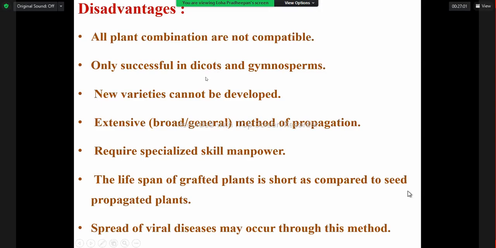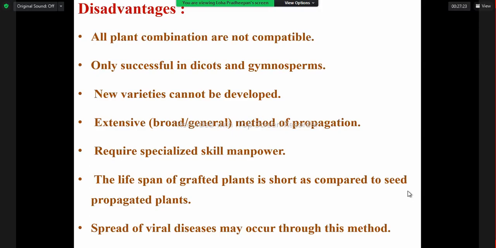This is more successful, especially in dicot plants. A new variety we can't develop. We can develop plants which are similar to the mother plant, because that is from which we are taking the scion.